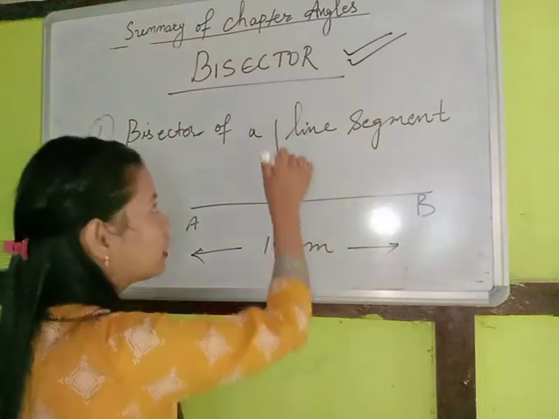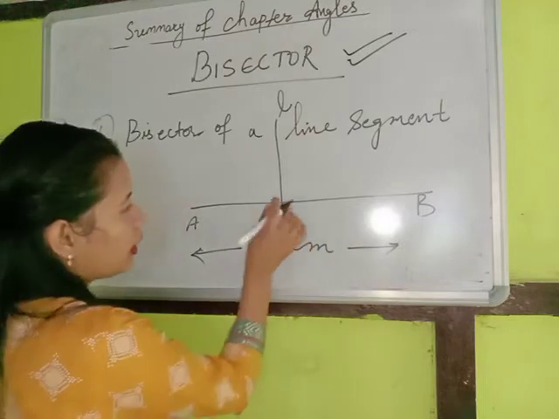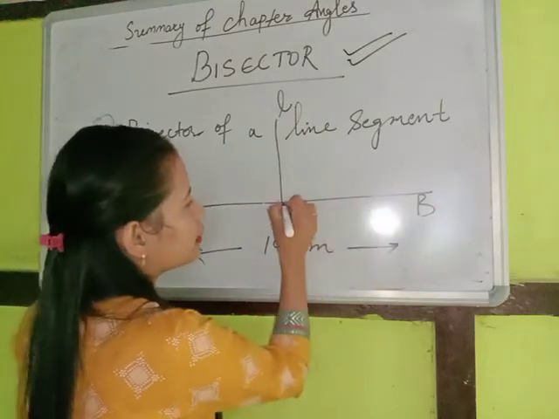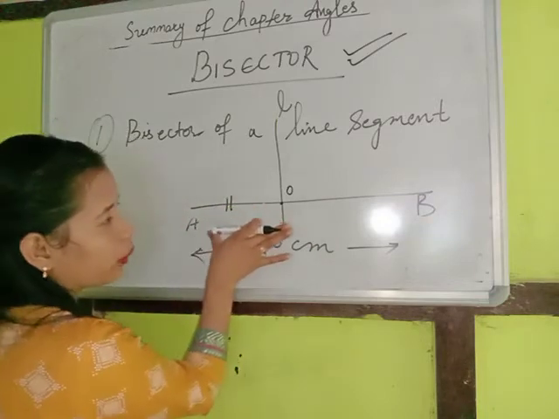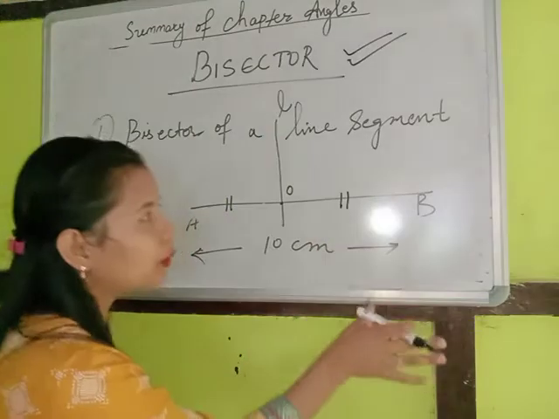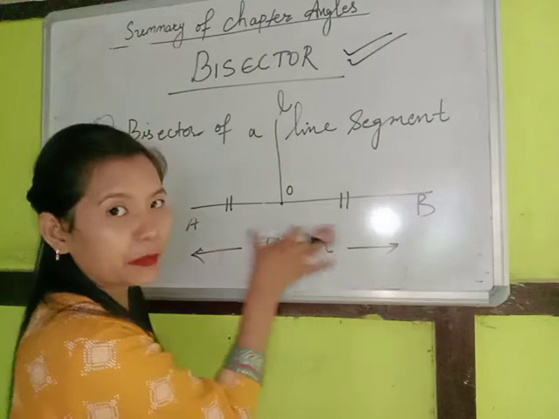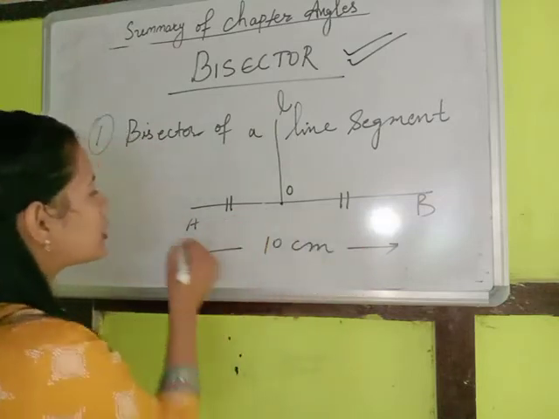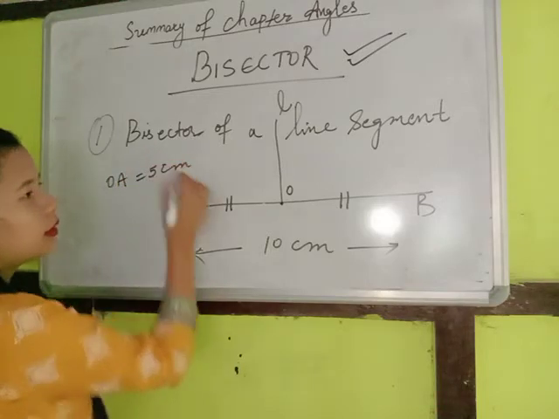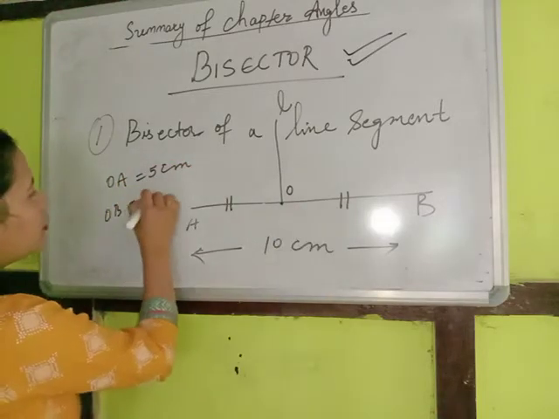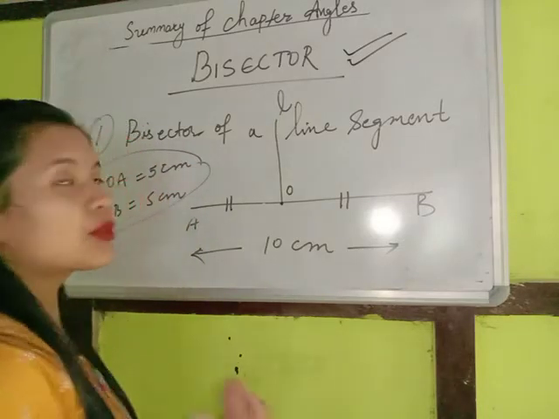If I get another line, which I am naming L, in such a way that, let me name this point as O, the measures of line segments AO and OB are equal, then this line L is called the bisector of this line segment. This gives us the conclusion that OA will be equal to 5 centimeters and OB will be equal to 5 centimeters.